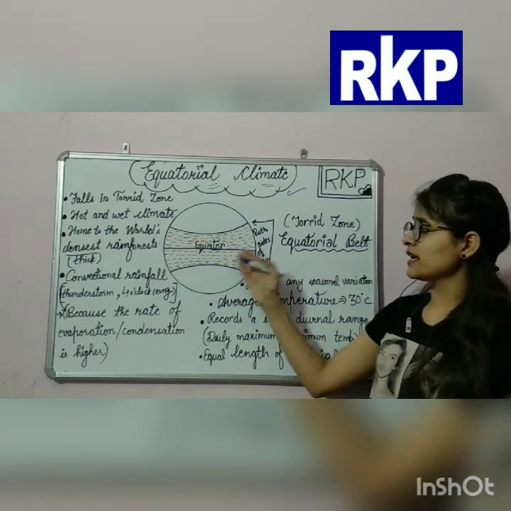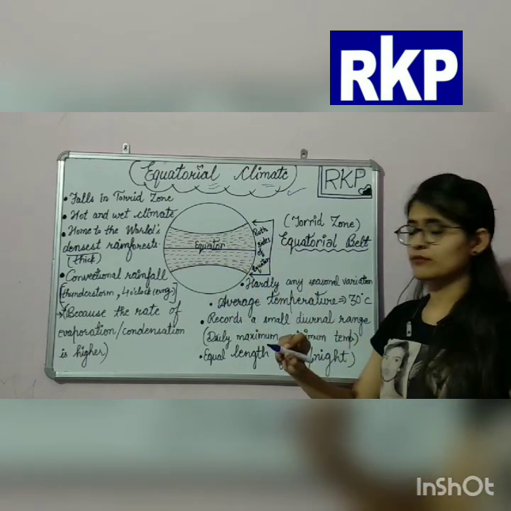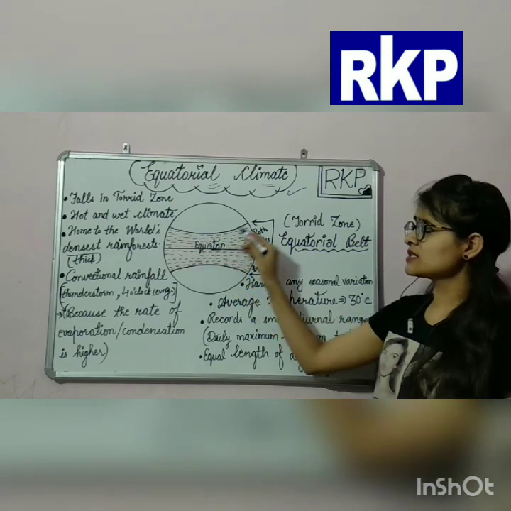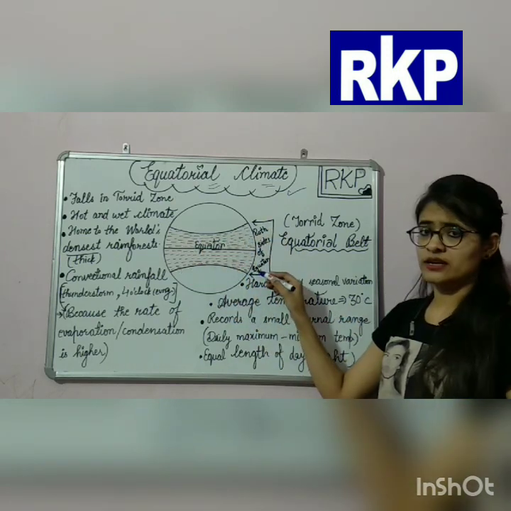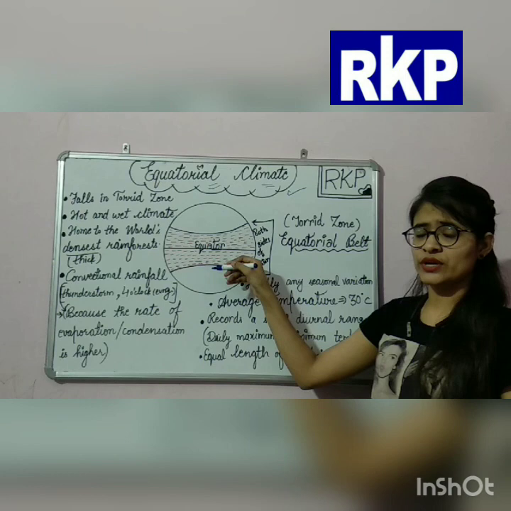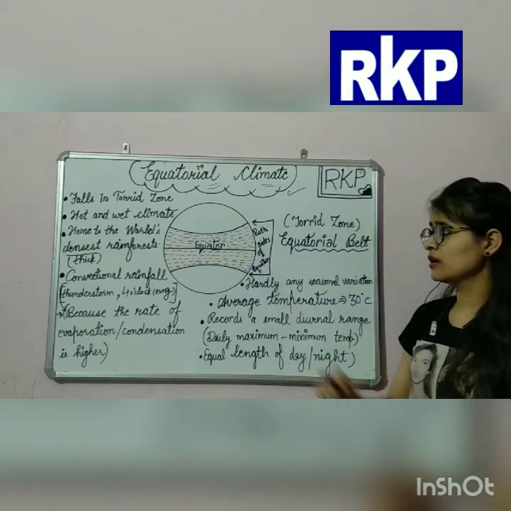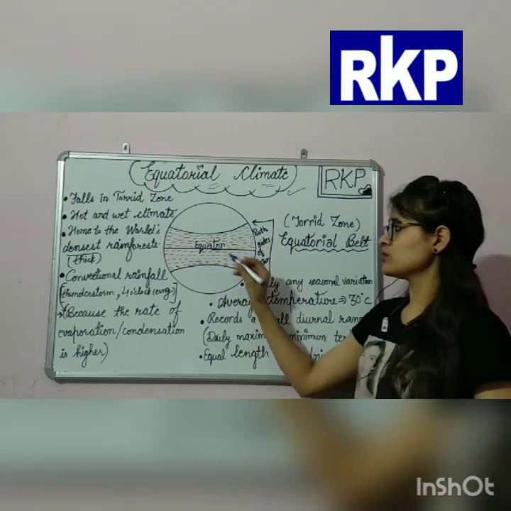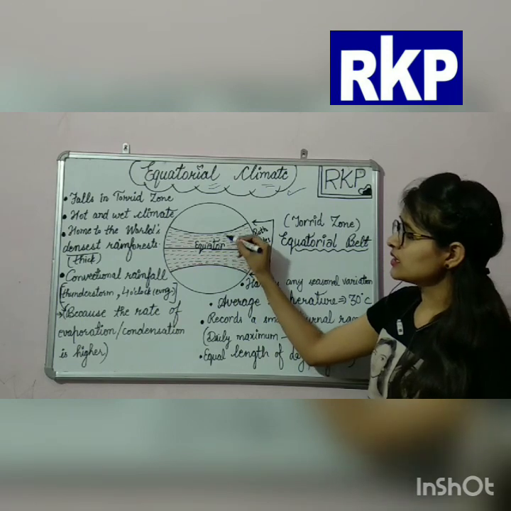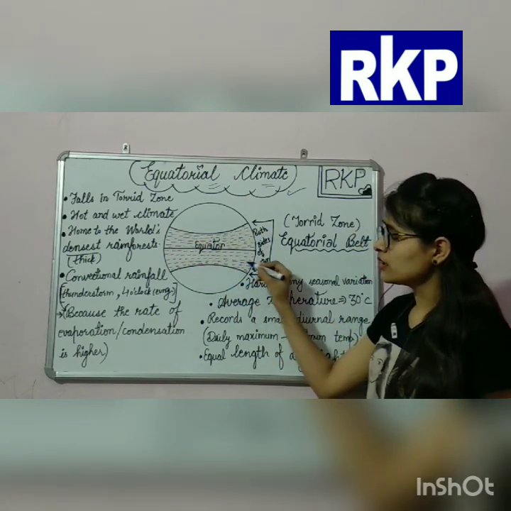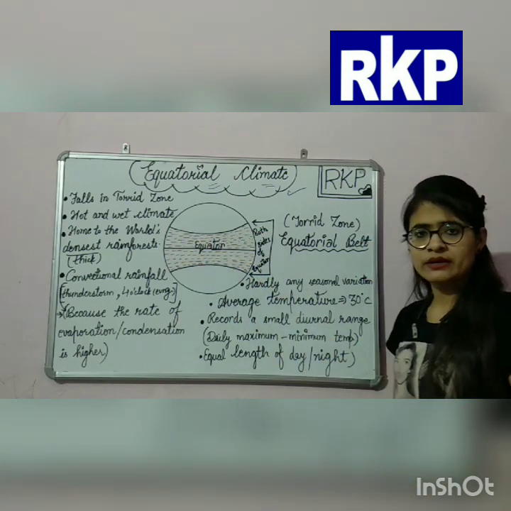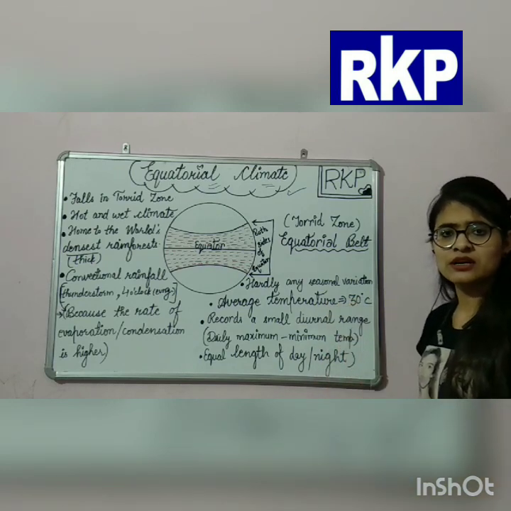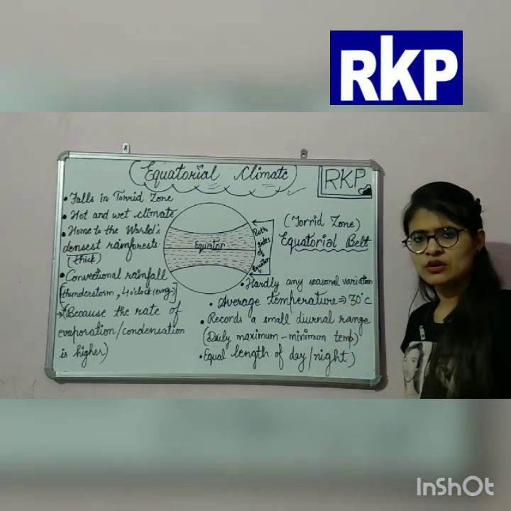Like this line, this is the equator, okay? And the area till here and the area till here, meaning the upper side also and the down side, okay? So this is called the equatorial belt, meaning they are experiencing a similar type of climate, okay?